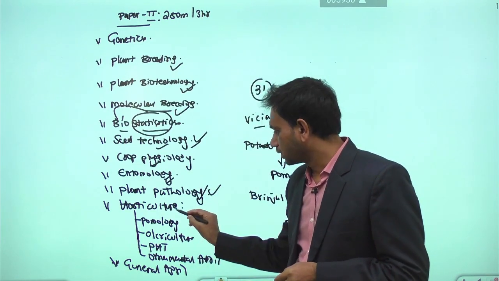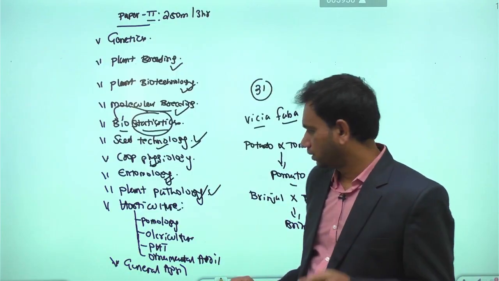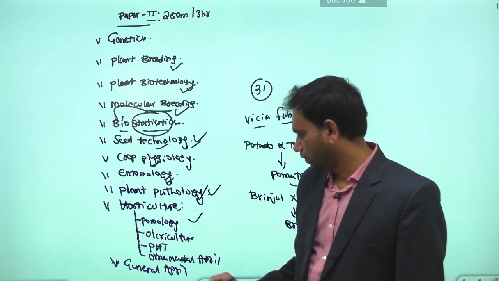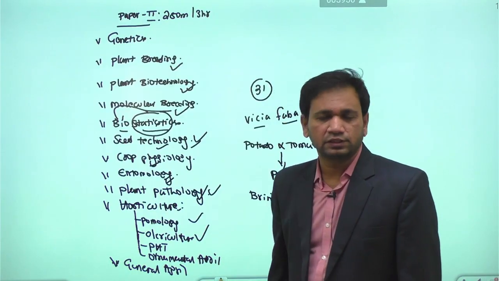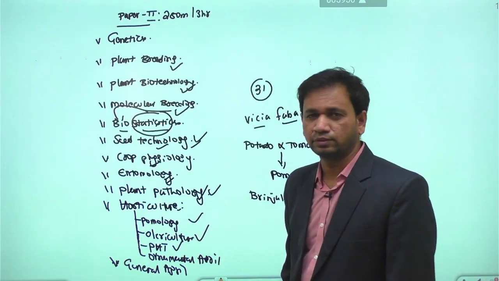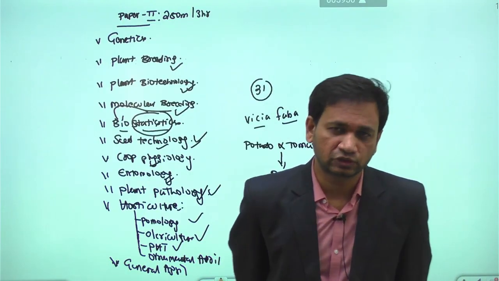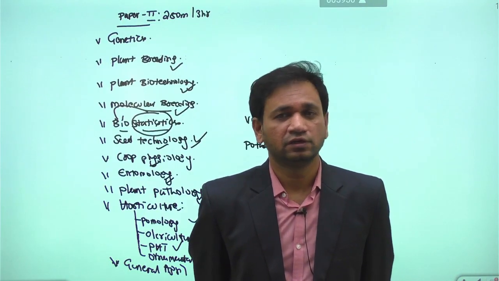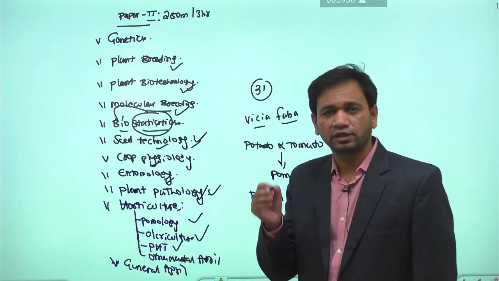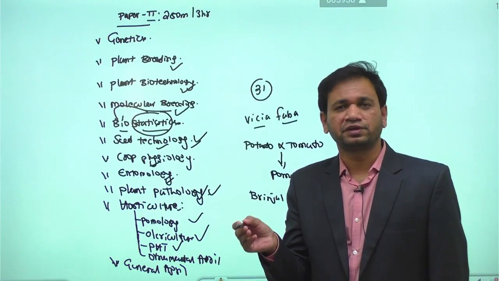Then in the case of horticulture, there we are having the syllabus we call pomology. Pomology means study of fruit cultivation in India. Another is olericulture. Olericulture means study of vegetables. Then we are having post-harvest technology. Sometimes post-harvest technology is also called processing of fruits and vegetables, right? With the help of processing, we are converting the raw produce into the semi-finished or finished form.